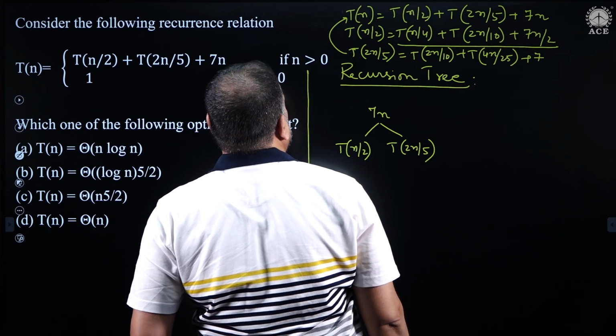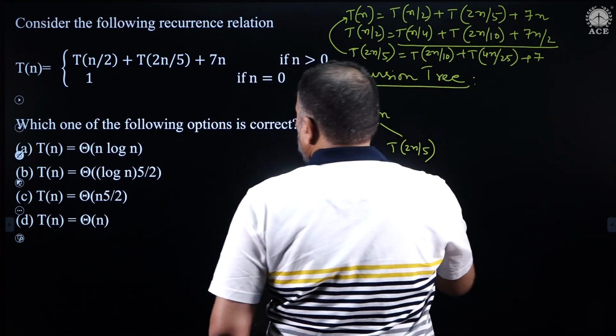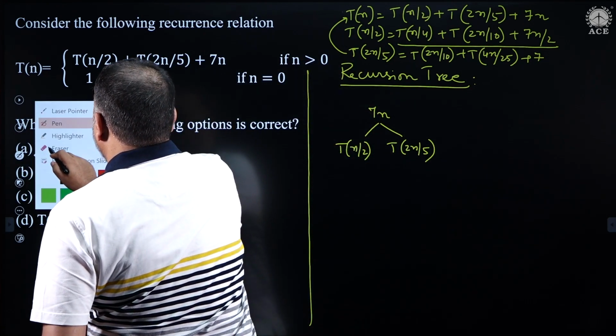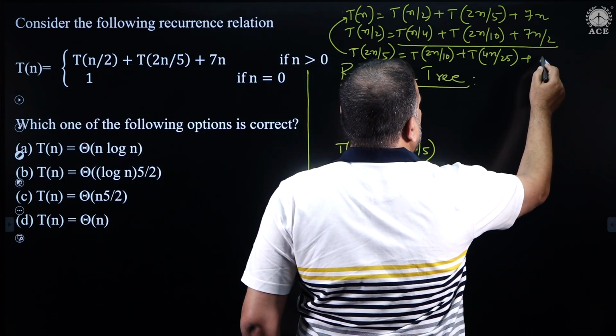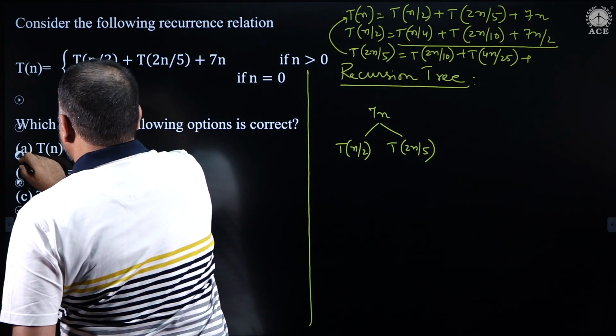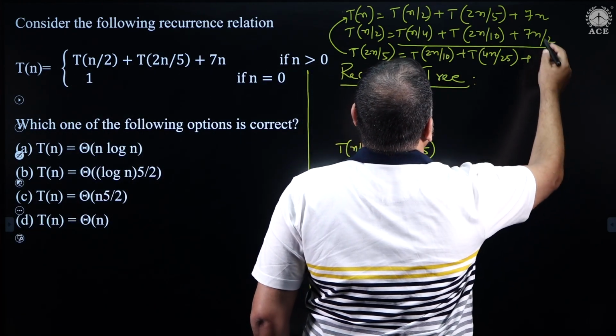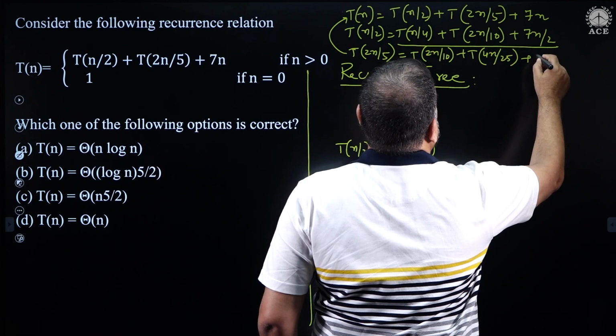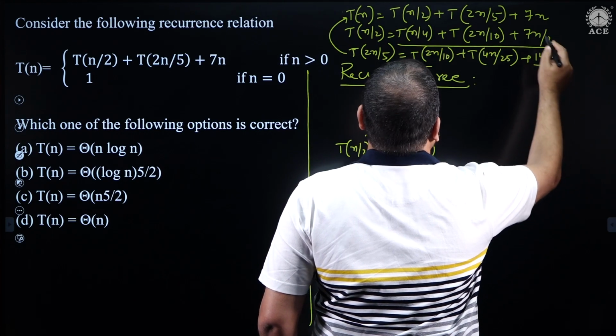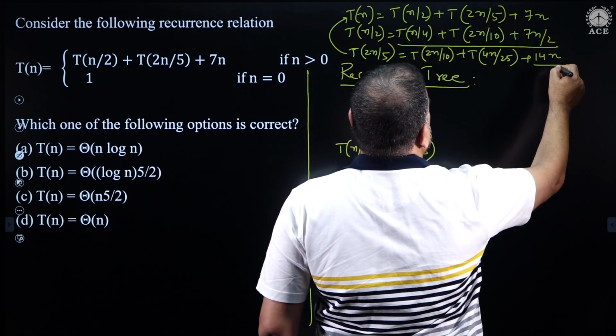In place of n, 2n by 5, it becomes 14n by 5, is it not?